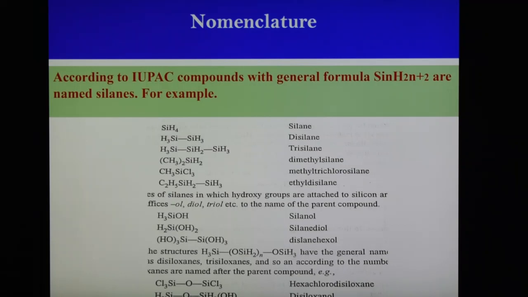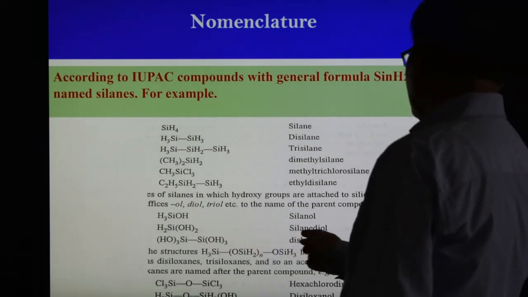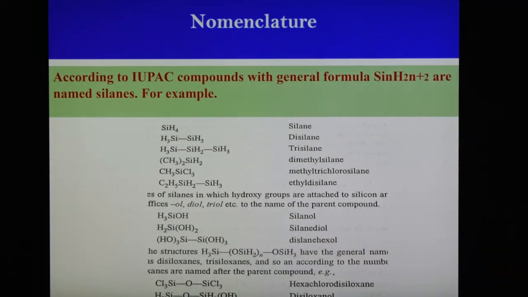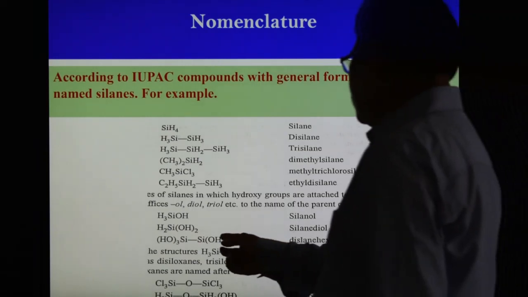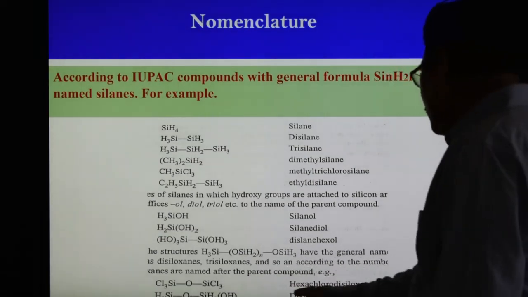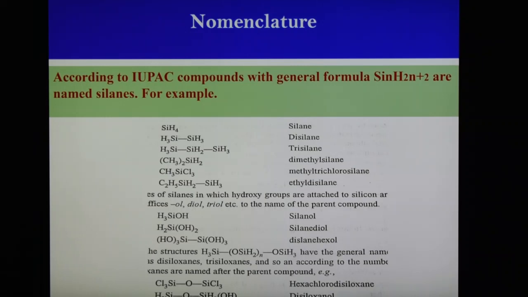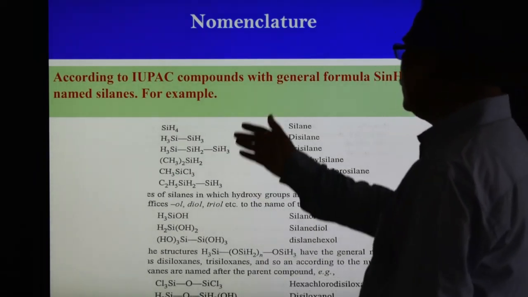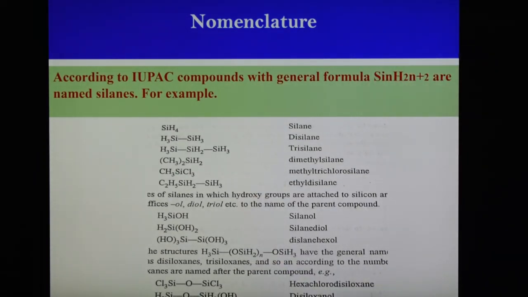In this case two OH groups are there, therefore silanediol. Here six are there, three and three, so it is disilane hexanol. In this way we can write the name. Other examples are given: hexachlorodisilane, and another is disiloxanol. So in this way we can write the names of these silicones.